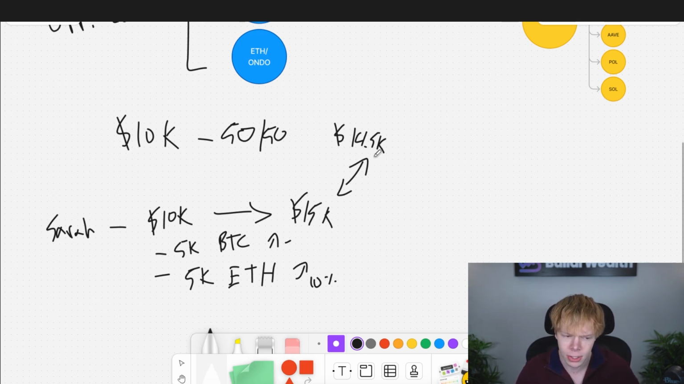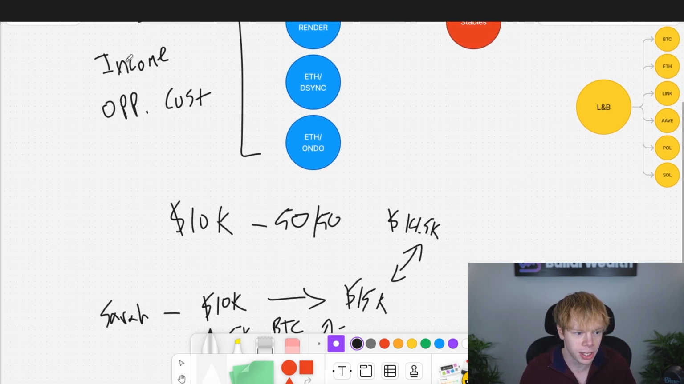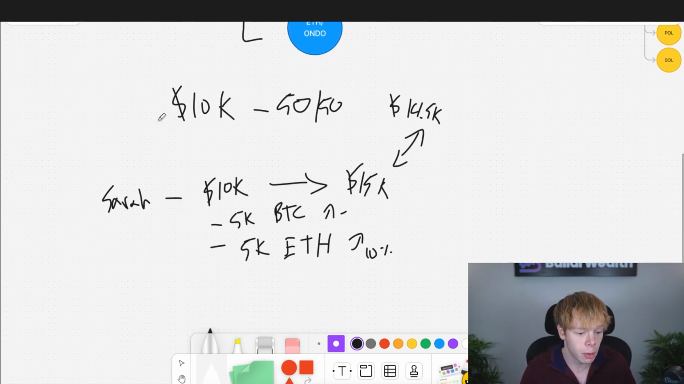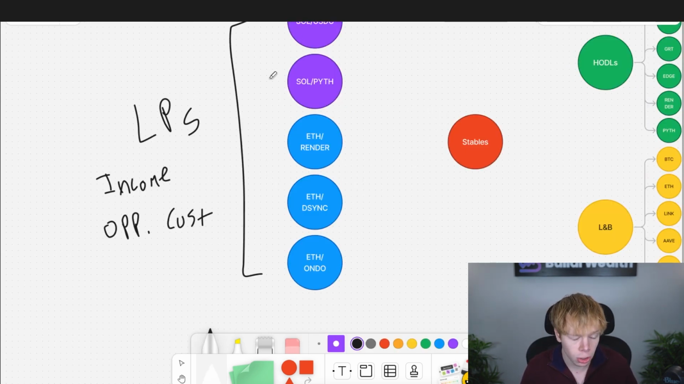It's not really a loss, but at the same exact time, it's opportunity cost because you could have had more if you held. Now, once again, our goal is for that income, that pro, to outweigh that con. And with the right strategy, with the right flywheel, you can do so. But that's why we don't park it all in liquidity pools.